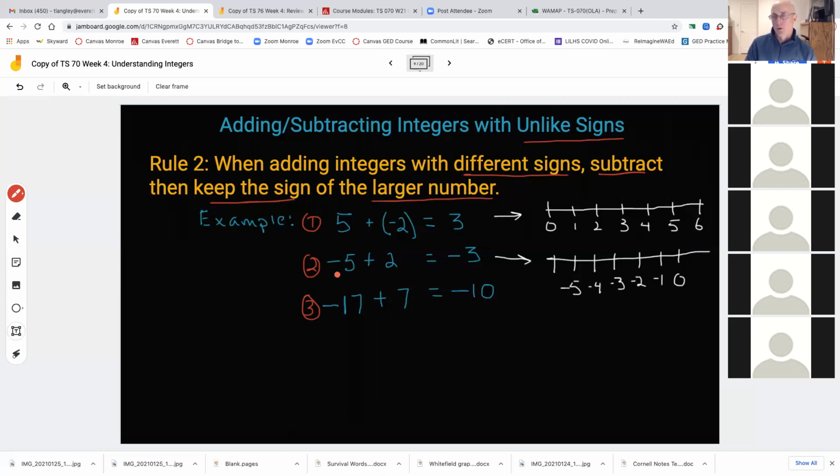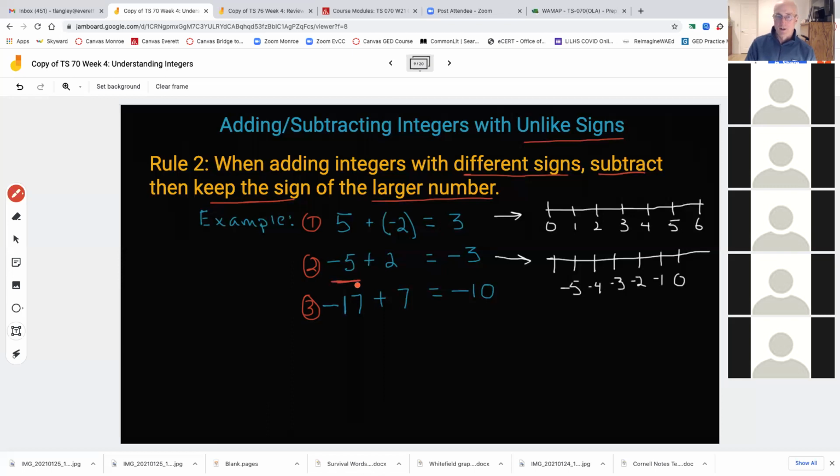Look at example number 2 here. I've got -5 plus 2. I have different signs, opposite signs. So I subtract. 5 minus 2 is 3. Keep the sign of the greater number. Which number is greater? Well, 5 is a bigger number.